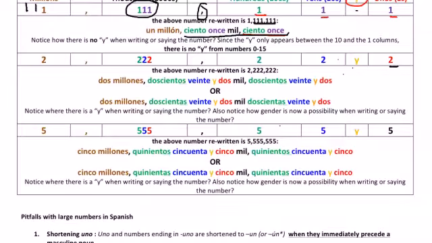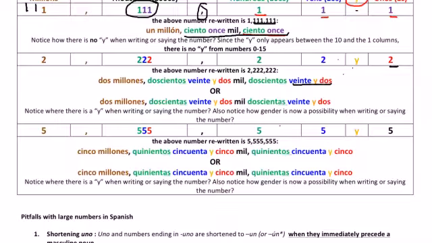Moving down, we'll see that if we go on to 2, in this column we're going to have a dos. And when we add a 2 to the tens column, it turns into 22. Now this number does have a y, so I put the y in yellow right here. And so you can see that as dos y dos, 22.